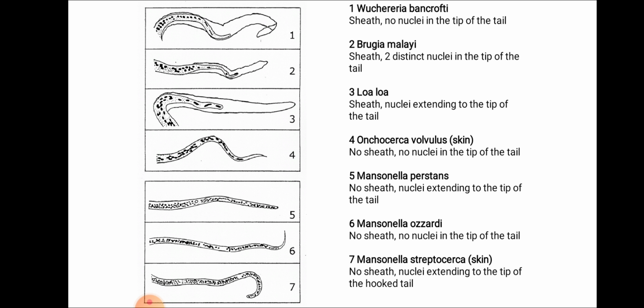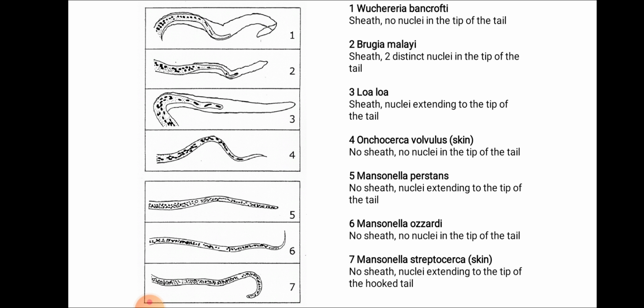Now coming to the key diagnostic feature. In the first figure we could see microfilaria of Wuchereria bancrofti. Here it is sheathed and no nuclei are seen in the tip of the tail. 90% of lymphatic filariasis is caused by Wuchereria bancrofti.